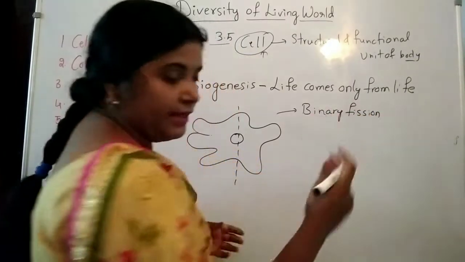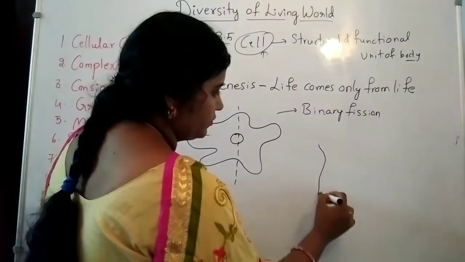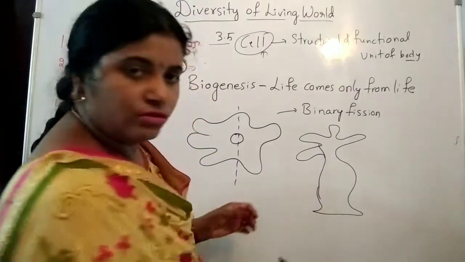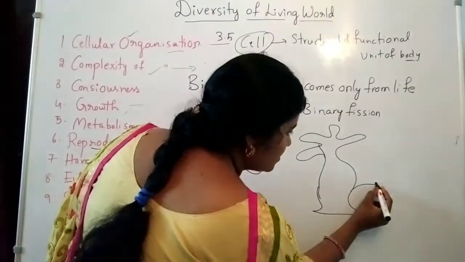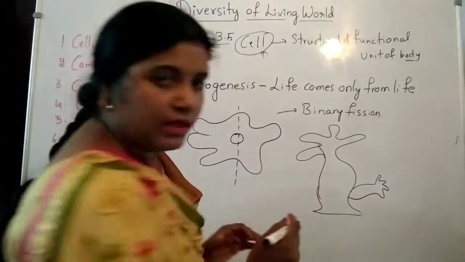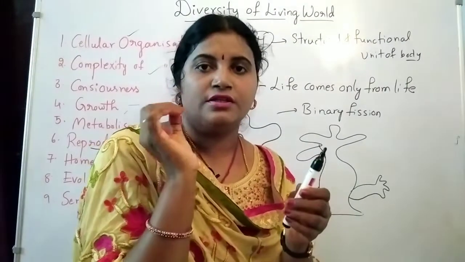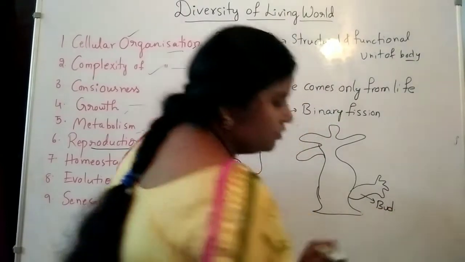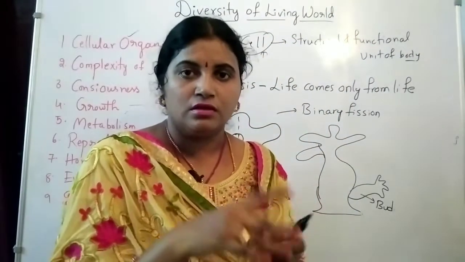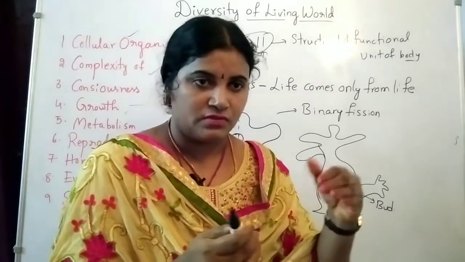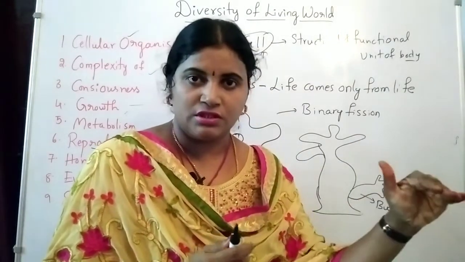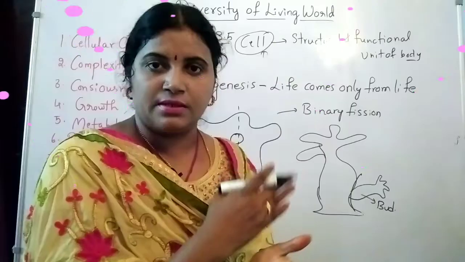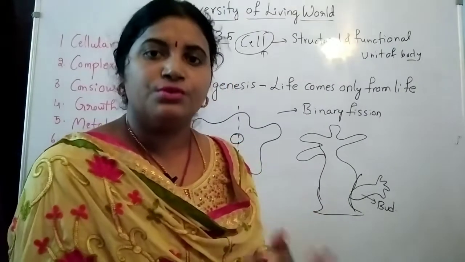And when it comes to hydra and sponges, how is hydra? It has a jar shape with many tentacles. Even in hydra, a small growth forms, like a bud, on the body and it grows. So this is a bud. This bud on the hydra grows to a certain extent, and after reaching a limited growth it gets detached from the parent hydra and grows as an individual organism.